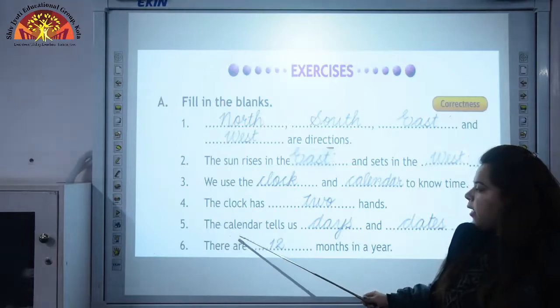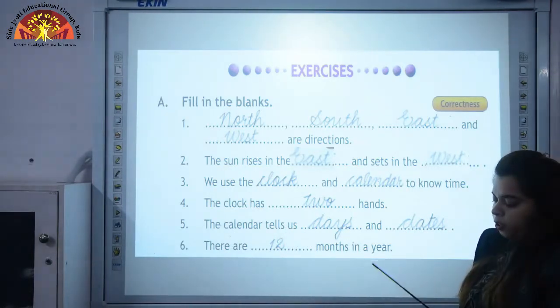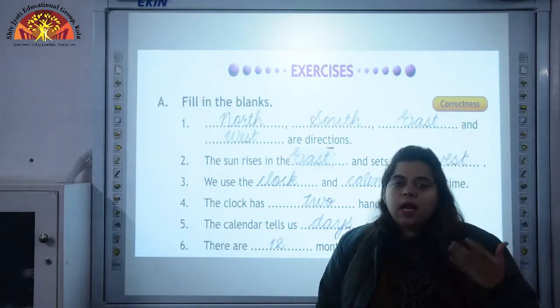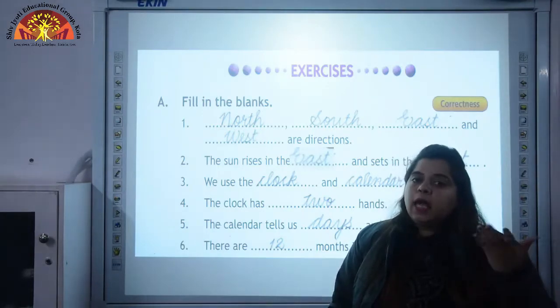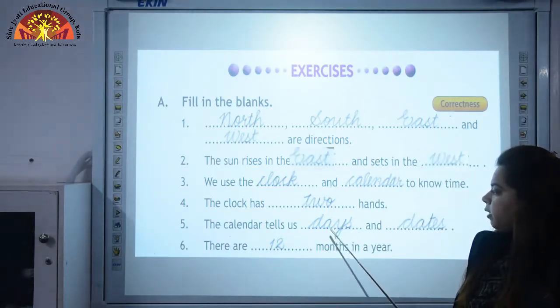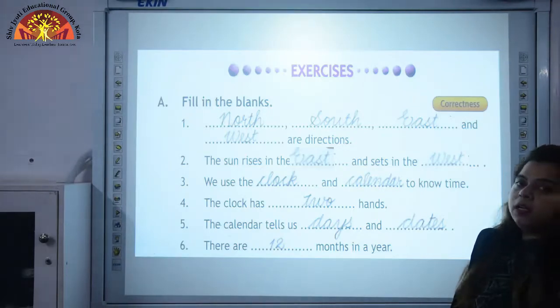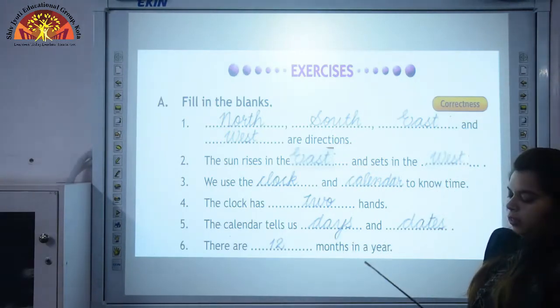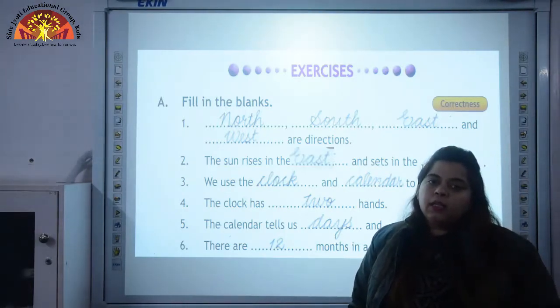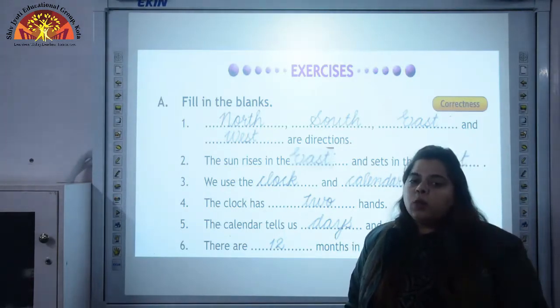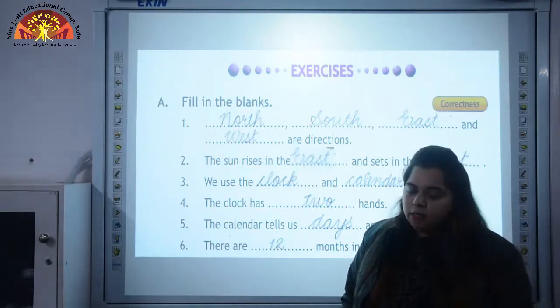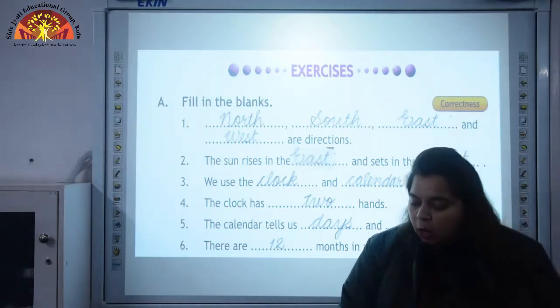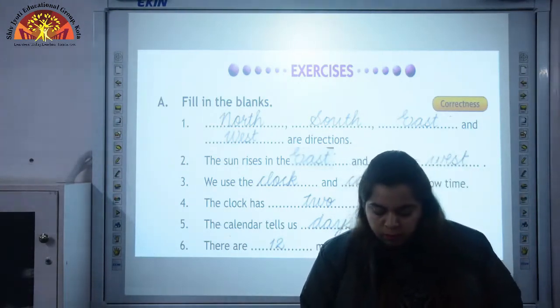5th, the calendar tells us dash and dash. What calendar tells us? Calendar tells us days and dates. So, we will write days and dates. Last, there are dash months in a year. Now, how many months are there in a year? There are 12 months in a year. Now, let us see how to write these words, children.